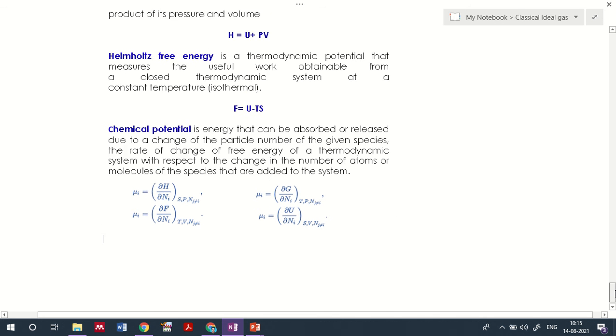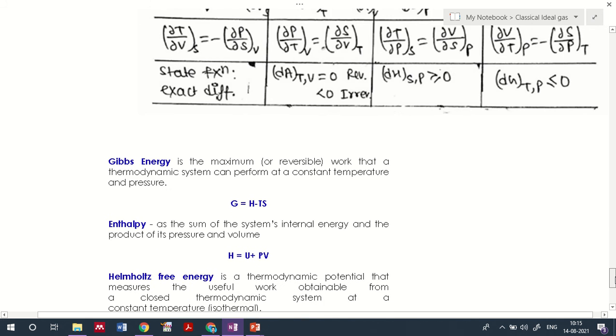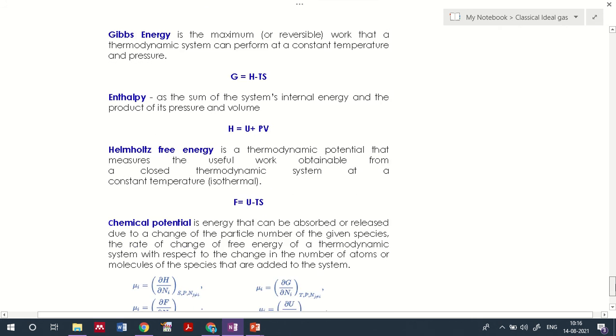Now if you look into the above table, you will understand the internal energy we can represent as dU equal to dq minus dw, where q is the amount of heat given and dw is the amount of work to be done. Now go through this table again after the class, taking into consideration the different definitions corresponding to the Gibbs energy, enthalpy, and Helmholtz free energy.